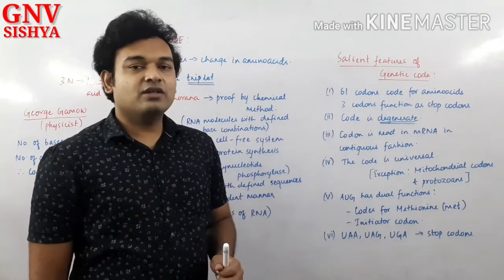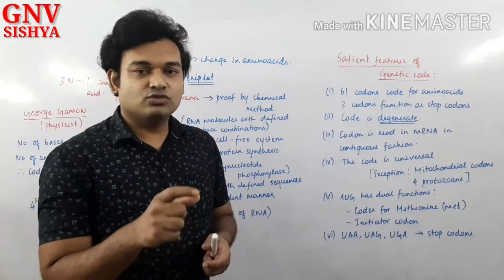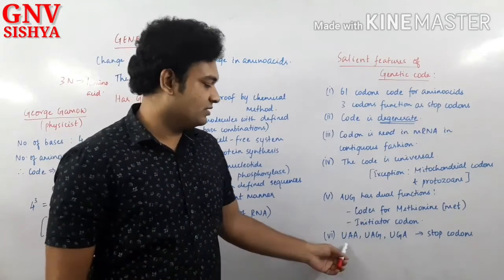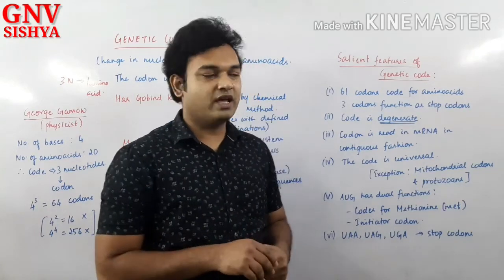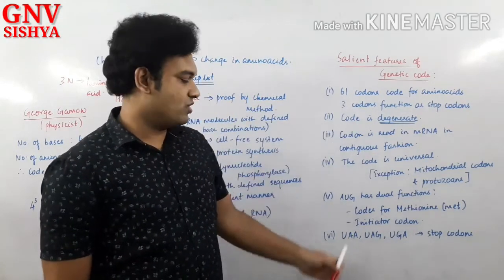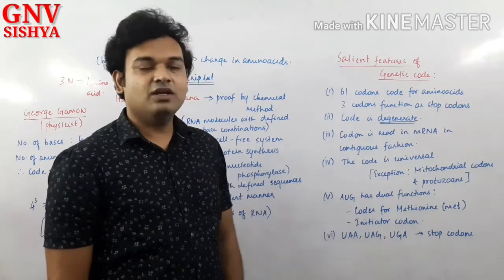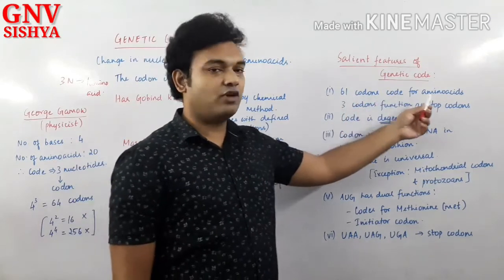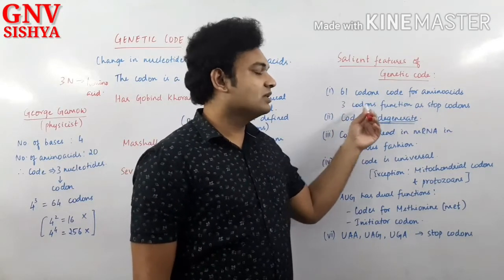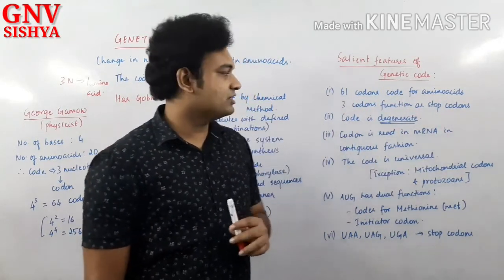What is the meaning of that? When the translation process comes to any of these 3 codons, the process of translation will stop, and therefore these 3 codons, UAA, UAG and UGA, act as stop codons. So 61 codons code for amino acids and 3 codons function as stop codons. Are you able to understand?